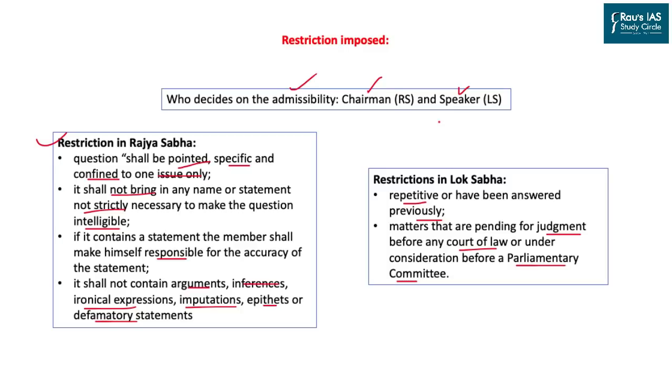These kinds of provisions are rarely used, but they are also helpful in restricting the misuse of the right to speech and expression by members of parliament. However, as of now, we have been observing that too many restrictions have been imposed on these kinds of questions which are put up for discussion.